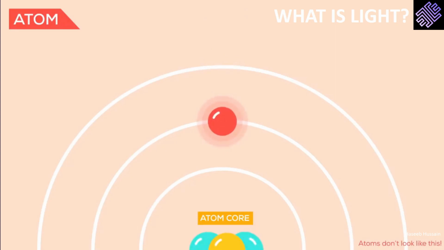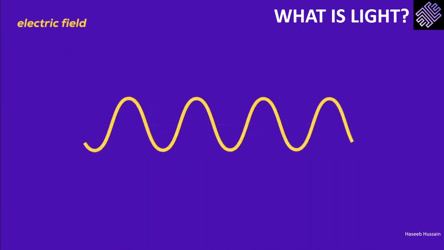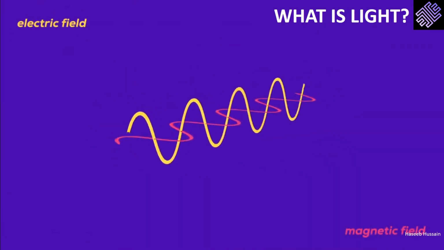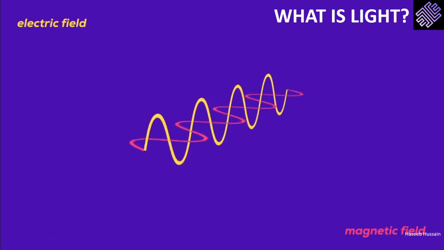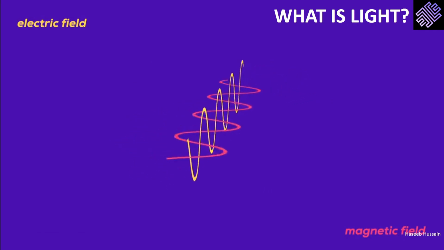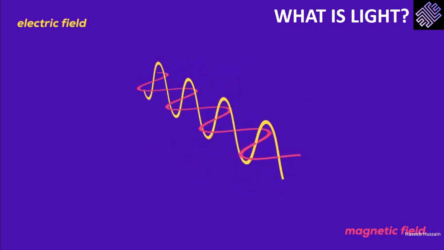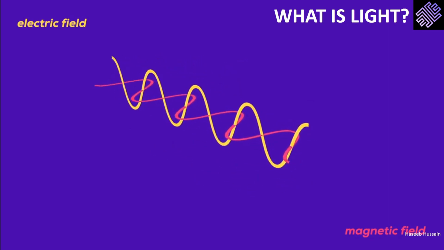In the same way, an incoming light can elevate an electron to a higher state of energy by being absorbed by it. The moving charge of an electron creates an oscillating magnetic field, which creates an oscillating electric field perpendicular to it. These two fields move themselves through space, transferring energy from one place to another.